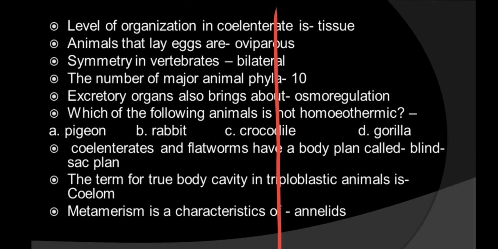Now the next one is the number of major animal phyla. You know that there are around 30 phyla. Not 30 exactly, there are 32. There are 32 taxonomic divisions, and out of these 32, only 10 are the major phyla. So the answer is 10.